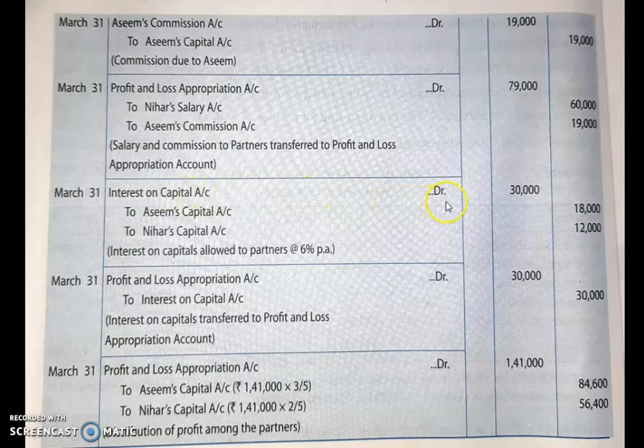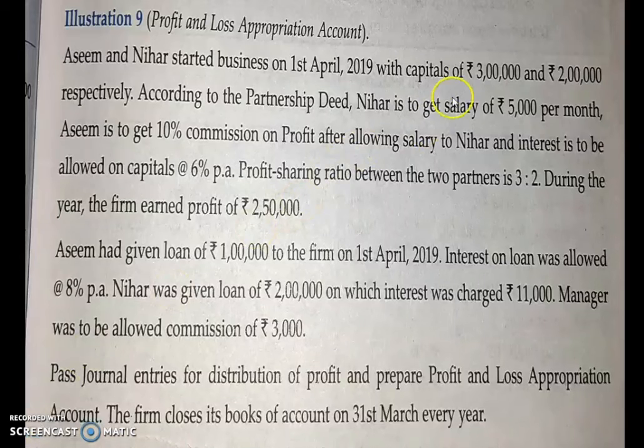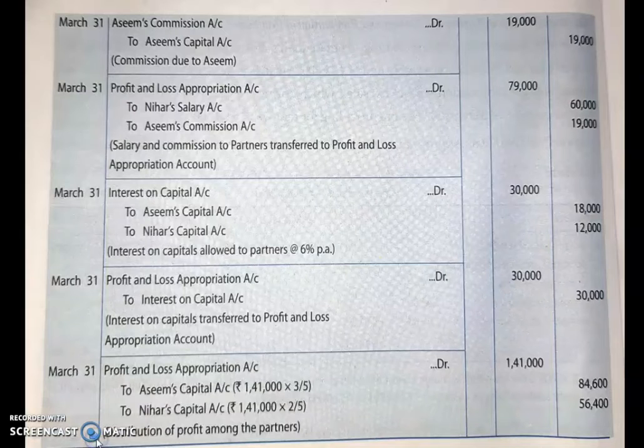Interest on capital account debited 30,000 to Asim's capital account. That is, how much is the capital of Asim? Capital of Asim is 3 lakh into 6%. So how much will you get? 18,000. Now Nihar's capital is 2 lakh into 6%. How much will you get? 12,000. So that way 18,000 and 12,000 you got. Add this together, you will get 30,000.